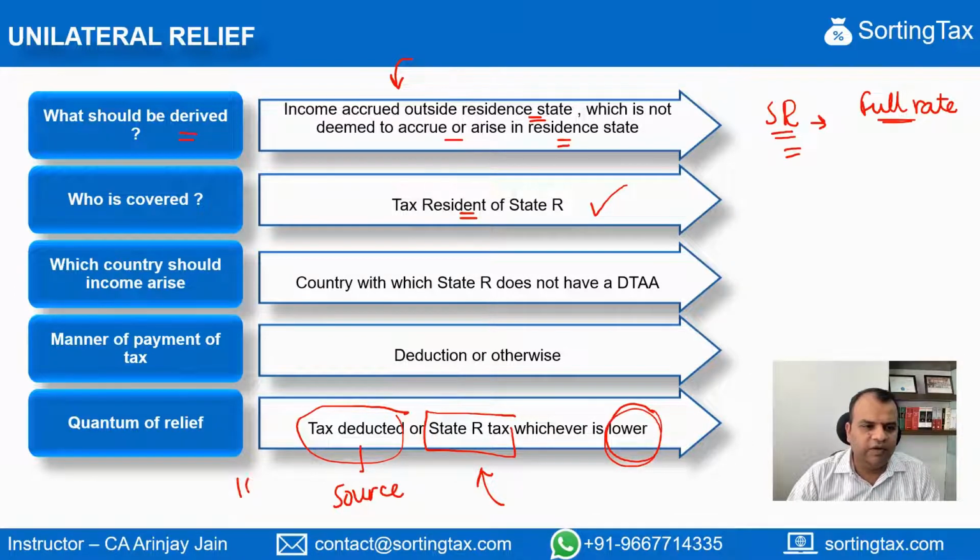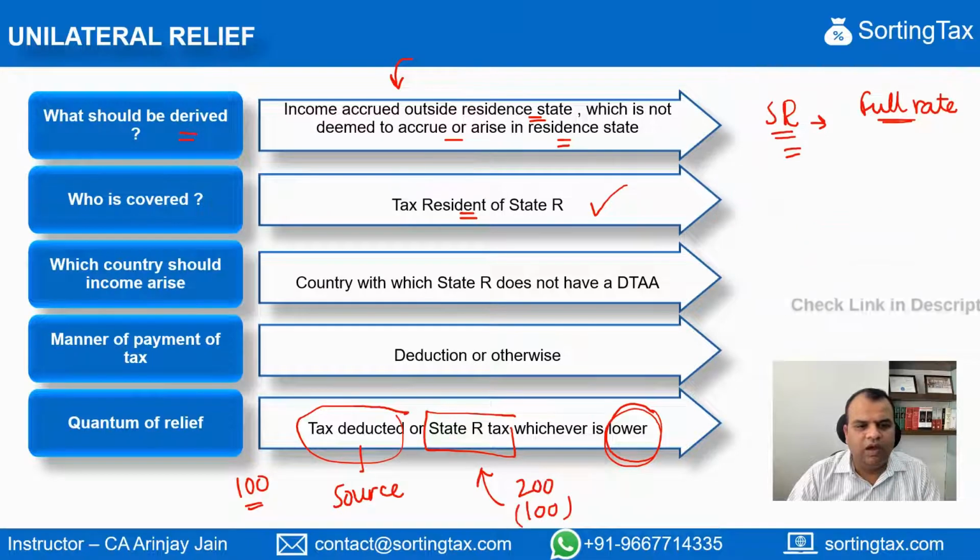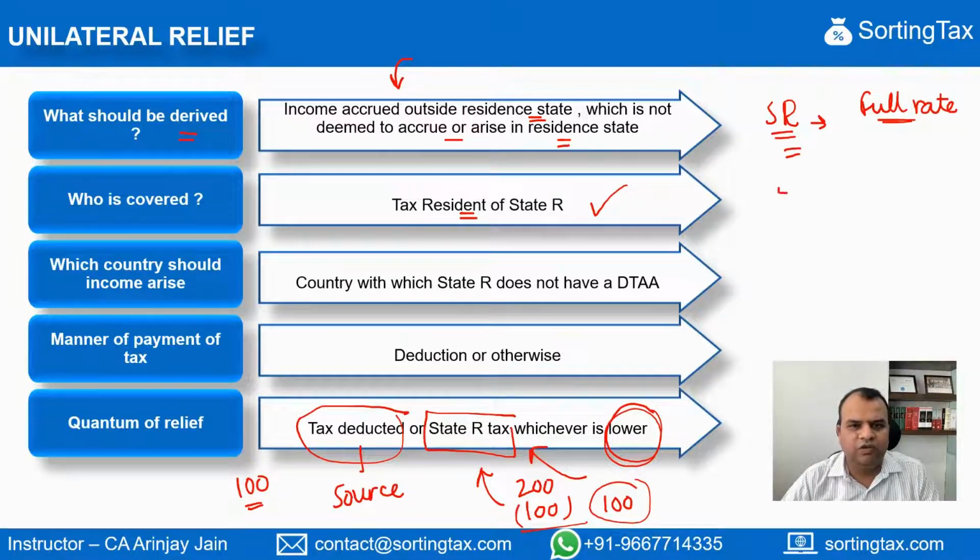So if you pay a tax of $100 and the tax payable here is $200, in such a case, the credit that will be available will be the lower of the two, that is, $100. However, if the tax paid in the state of source is 50 and the tax payable in the state of residence is 40, then the lower of the two, which is 40, is the credit that will be available in the state of residence and no tax will be payable. The excess tax paid here will not generally be allowed to be carried forward to subsequent years in the state of residence.